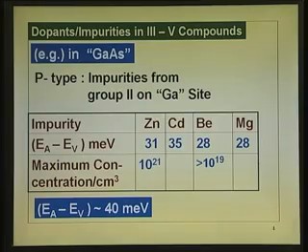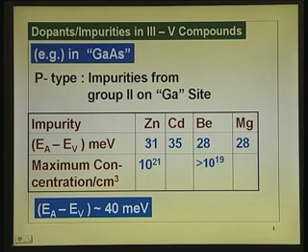Now, if you put zinc and it is occupying the gallium site, zinc is from the 2nd group, it has only 2 electrons. So, when it is sitting on the gallium site, there is one electron deficient, that is, there is one vacancy. So, it becomes p-type material. Absence of an electron, you say it is a hole, that is equivalent to having a plus charge. So, that is actually p-type.